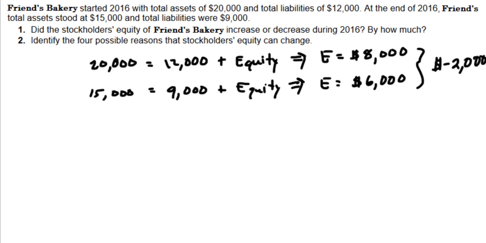Okay, number 2, identify the 4 possible reasons that stockholders' equity can change. Okay, you can go a lot of ways here. Net income, net loss, revenues, expenses, taxes. You could say a lot of things, but at least for the book that I'm referencing for these problems, this is what they'll say. So during a period, what will cause stockholders' equity to increase? What things are happening during a time period that are making stockholders' equity go up?